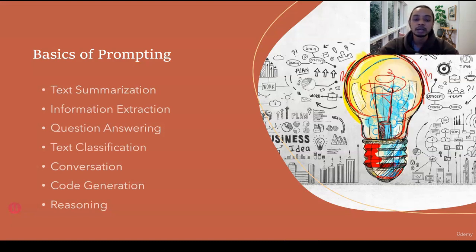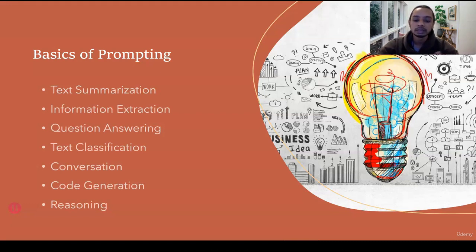Text classification. It can classify a text in different categories. For instance, it can say that a Google review is good, bad, or neutral. It can read a paper or a text that you provided and then come back with a few adjectives to best describe it. For instance, it can say that this speech from Donald Trump was angry or funny, or let's say sad. So that's what text classification refers to, and the models do a pretty good job in it.